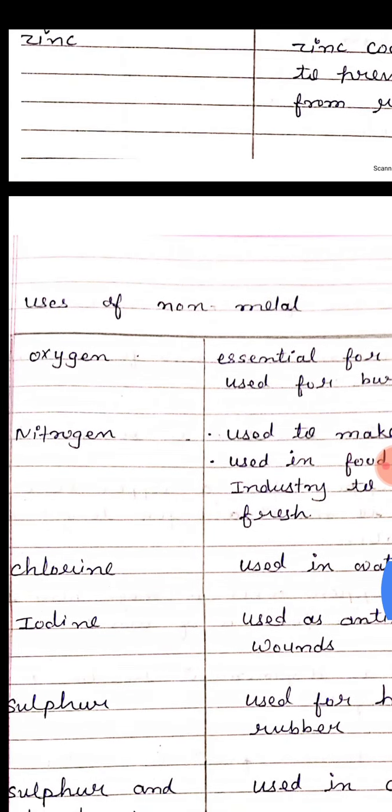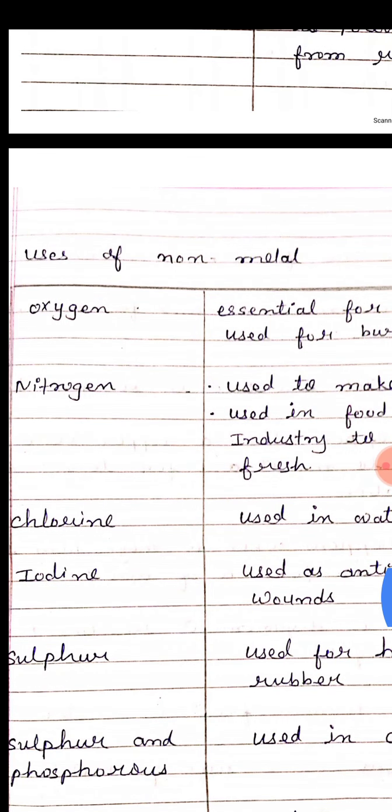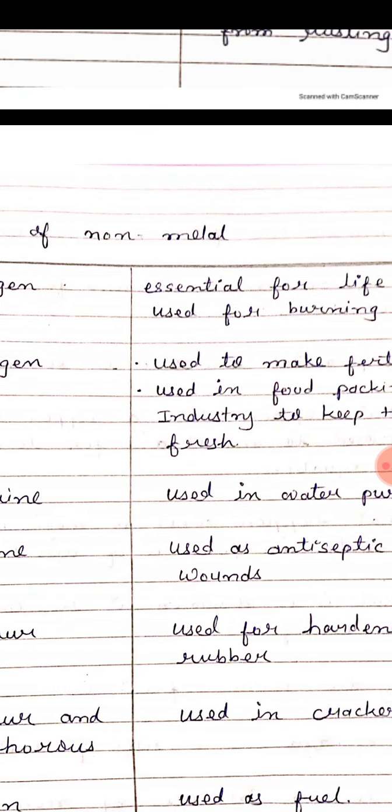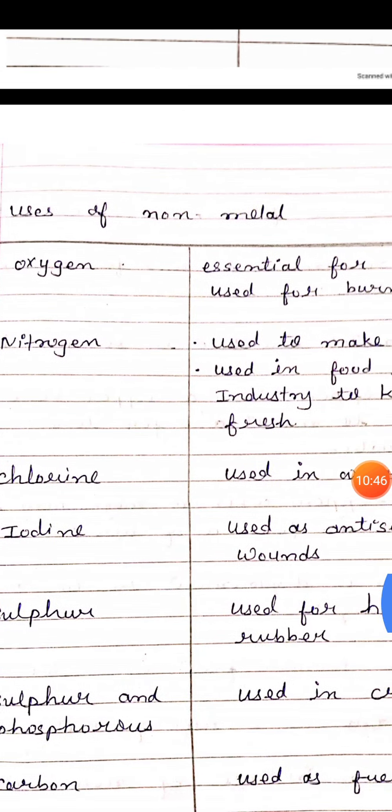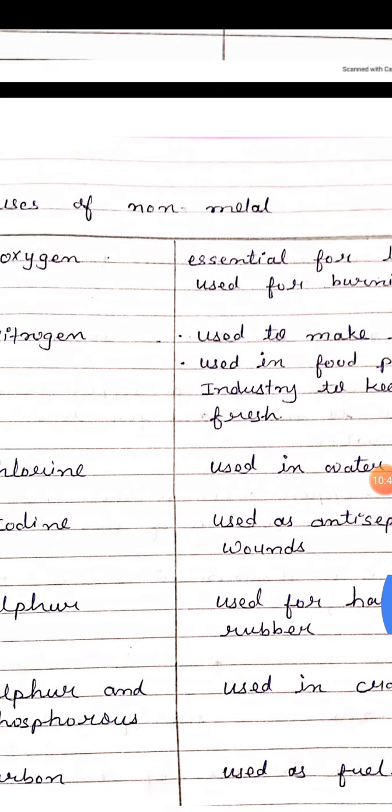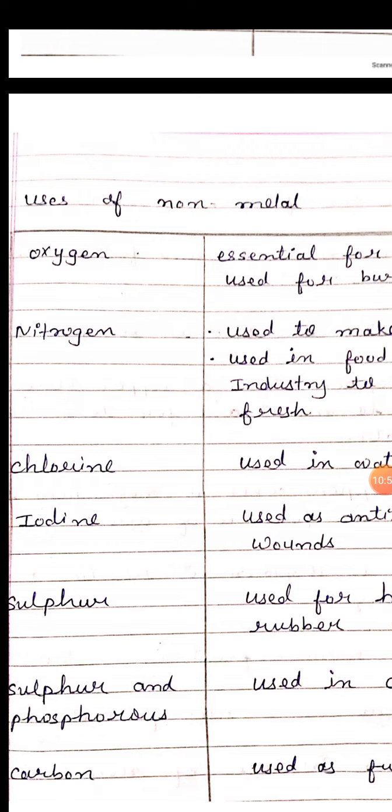Now some uses of non-metals. Oxygen is essential for life. Humans and animals use oxygen in the respiration process. Oxygen is very essential for the combustion process, meaning the burning process. Burning is not possible without the presence of oxygen. Next is nitrogen. Nitrogen is used to make fertilizers and it is used in packing food. Food industries use nitrogen to keep the food fresh.